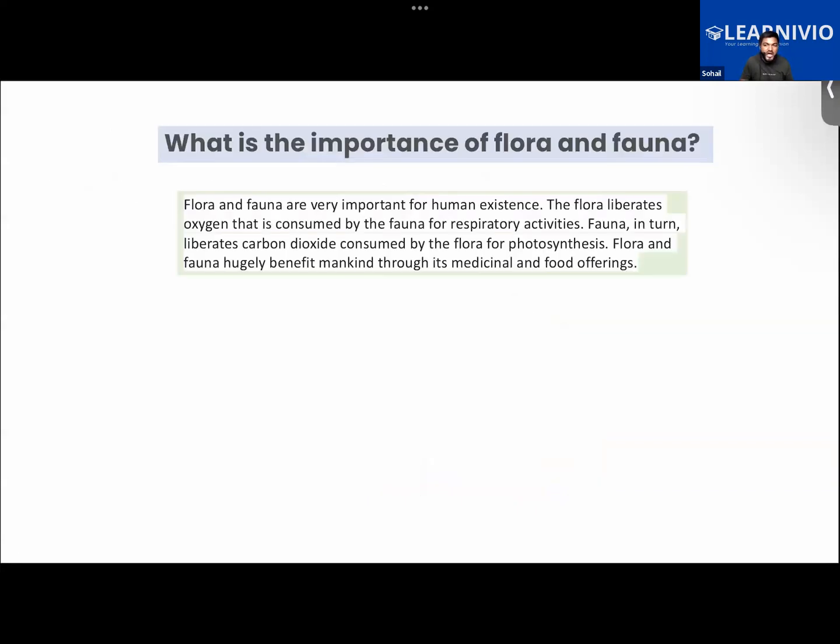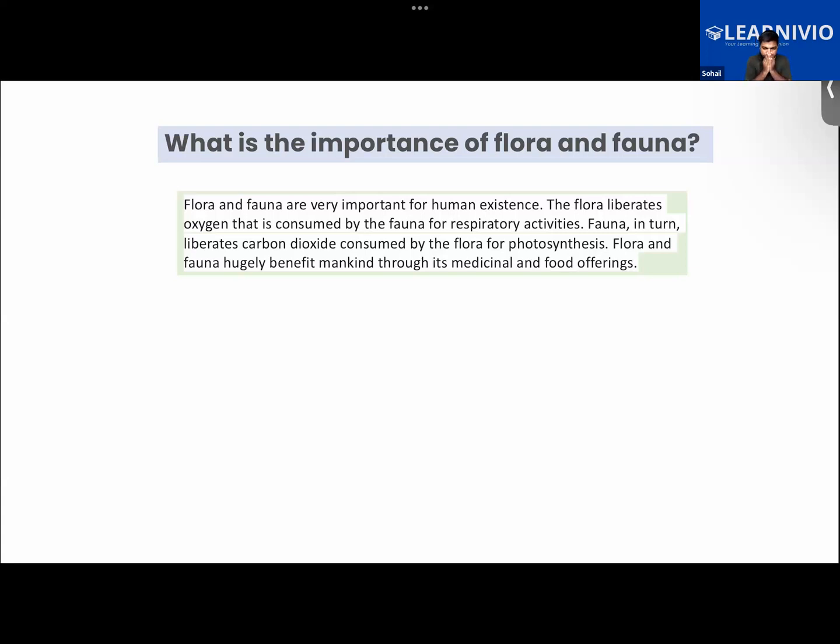Then another question is how are they important? Why are flora and fauna important for us? And why, in recent times, are there so many issues associated with flora and fauna, with the plant and animal life on Earth? Aisha and Ibrahim, at least mention some of the points. It's a very general question. Flora are required for oxygen.